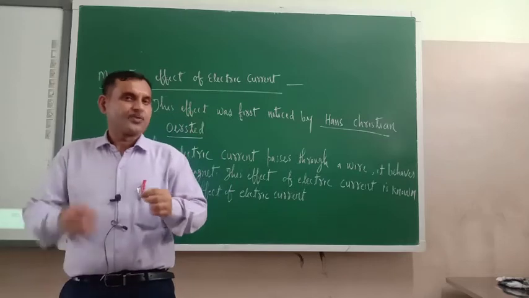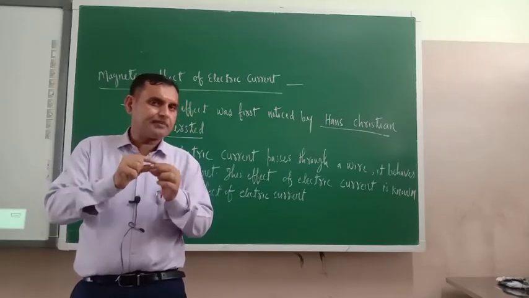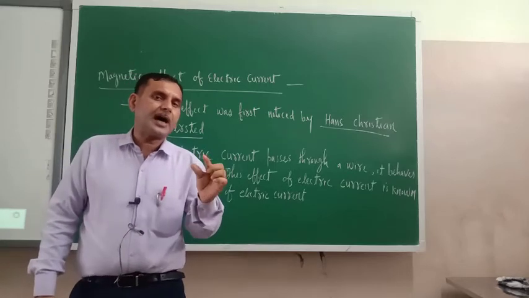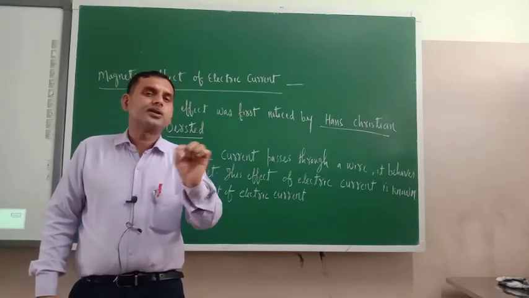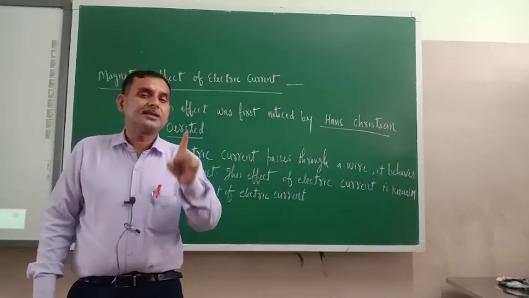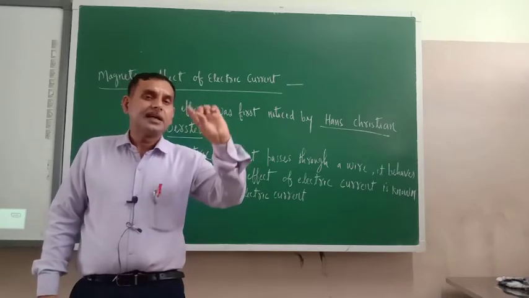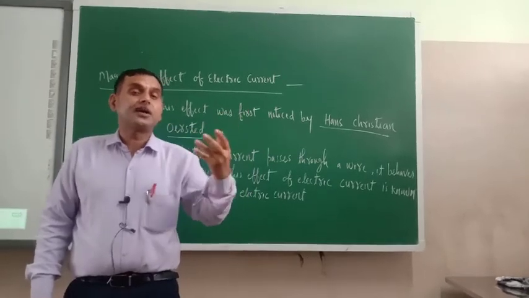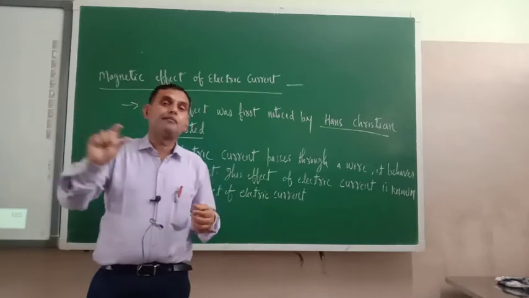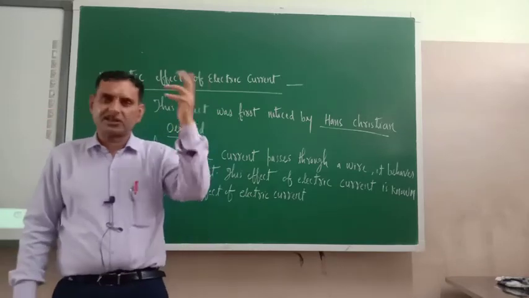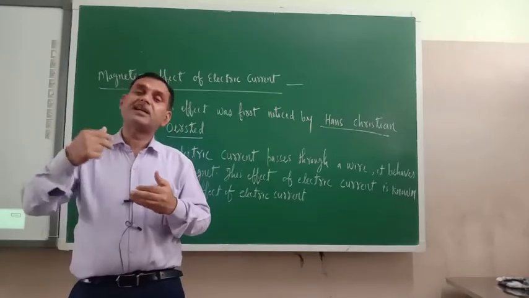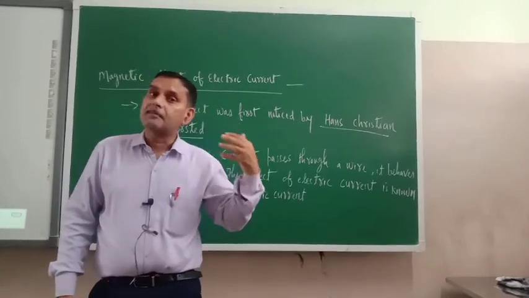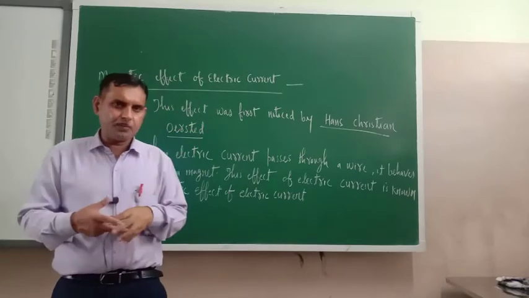Again I am telling you that the compass needle which you have kept inside the matchbox, when you supply electric current through that wire, shows deflection. Why? Because when you supply the electric current in that conductor or wire, the magnetic effect is produced, and because of that magnetic effect, that compass needle shows deflection. Earlier the same deflection it showed when you kept it close to the magnet. Are you getting my point or not?